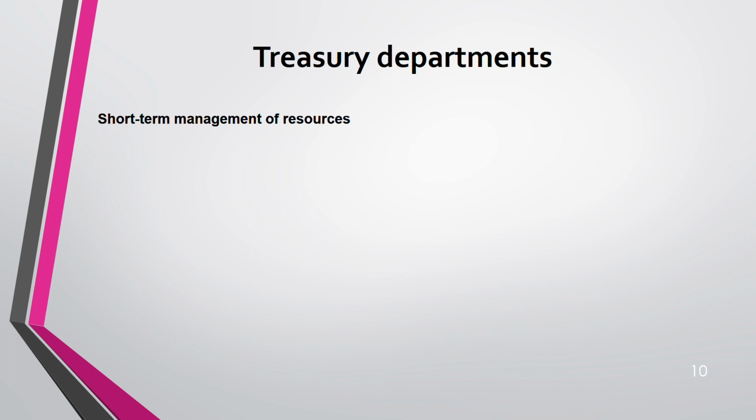Number one, short-term management of resources. Here they manage cash management, short-term cash management, like lending and borrowing. Who decides in a company how much you have to lend and borrow? The financial manager, the treasury department. That's why the treasury department is very important. They should be very knowledgeable, have the skills, and have enough relevant financial qualification. Not just anyone can be part of a treasury department, by the way.